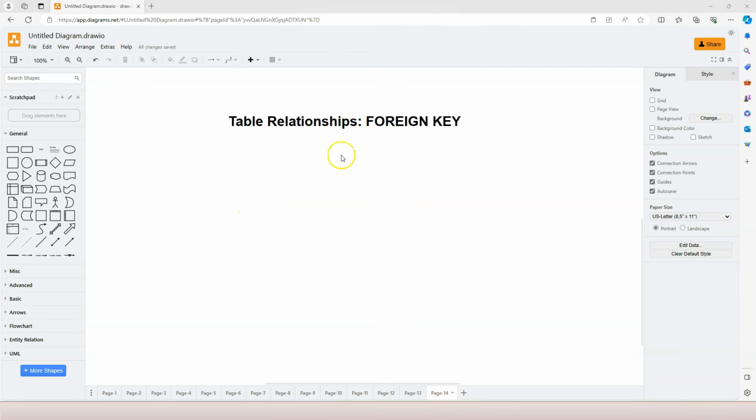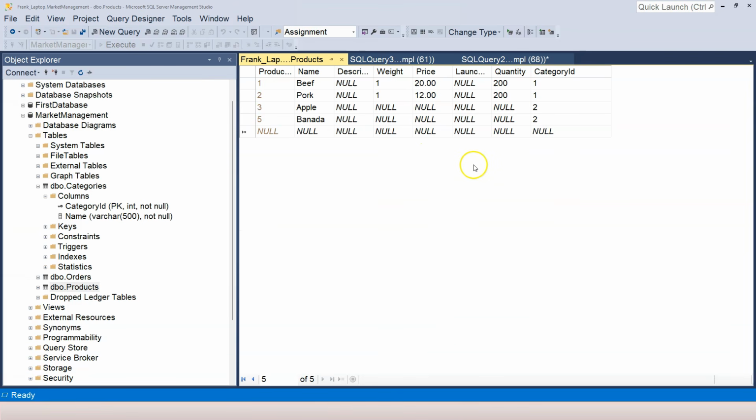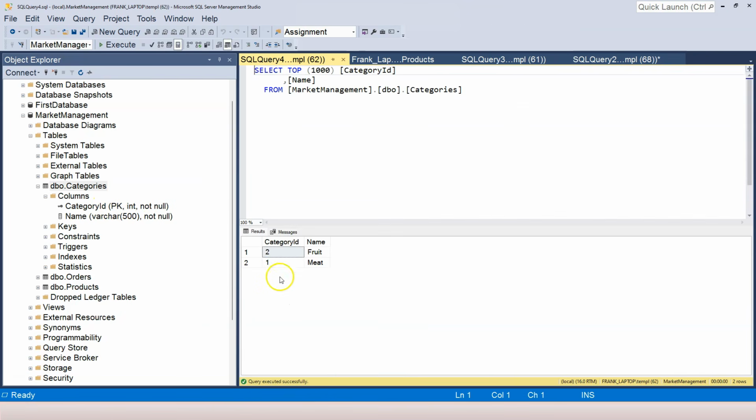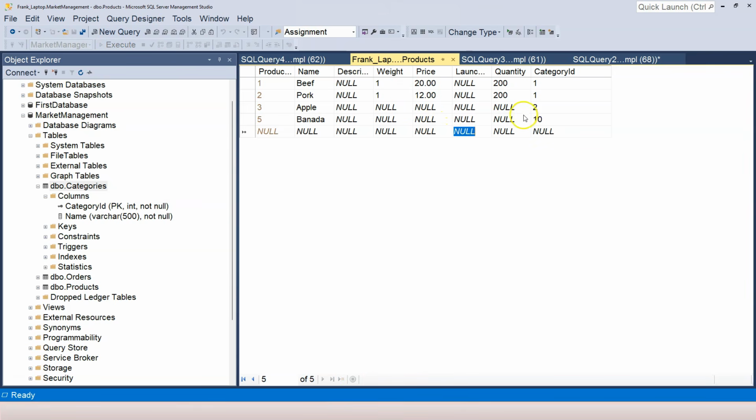In this video, let's learn about foreign key constraint. Previously, we mentioned that although we have this category ID here, we can enter something that doesn't even exist in the category table. If I run this select top 1000 rows, you can see I only have 2 records, and category IDs are just 1 and 2. However, I can click out from here, and you can see that this banana refers to category ID 10, which doesn't really exist. So we need to add a constraint to the products table so that we can protect data integrity in the table.